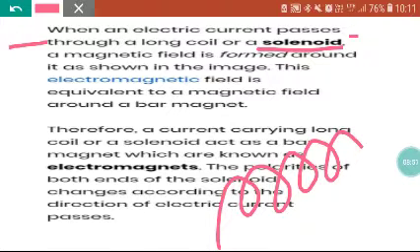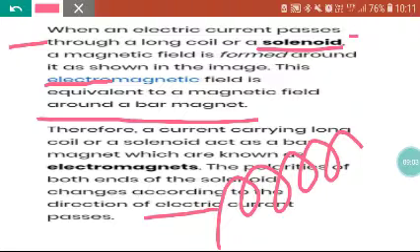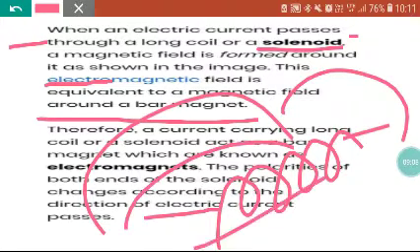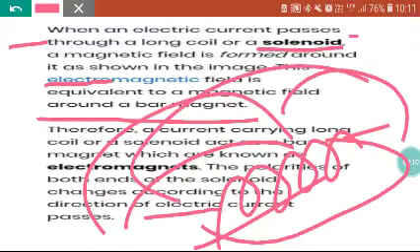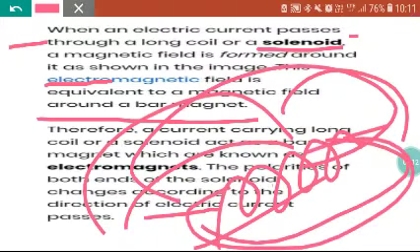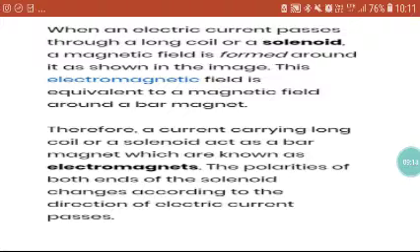a magnetic field is formed around it as shown, and this electromagnetic field is equivalent to the magnetic field around a bar magnet. Okay, when these electromagnets are formed, meaning when I supply current in the solenoid, it starts to behave like an electromagnet, meaning from both ends the magnetic field starts to emerge and also terminate.